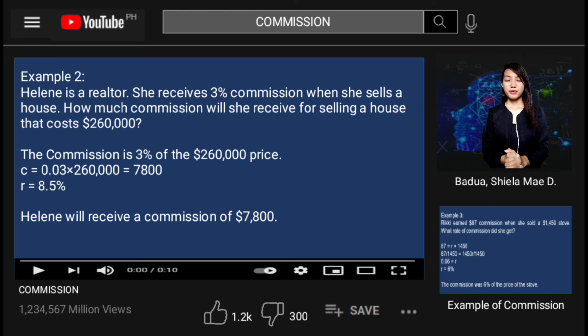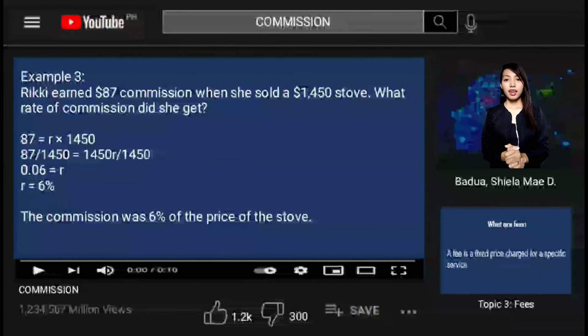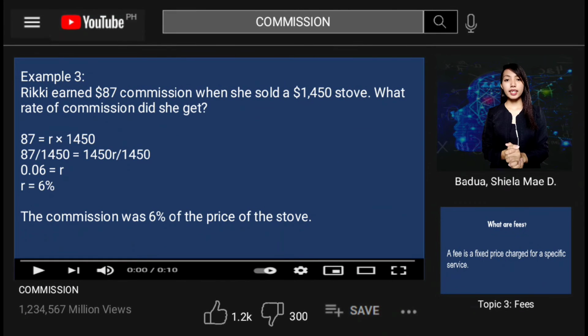For our last example, example number 3, Ricky earned $87 commission when she sold a $1,450 stove. What rate of commission did she get? So we are going to compute the rate of commission. Solution. The $87 commission is what percent of the $1,450 sale? So we are going to say the $87 is equal to rate multiplied by 1,450.